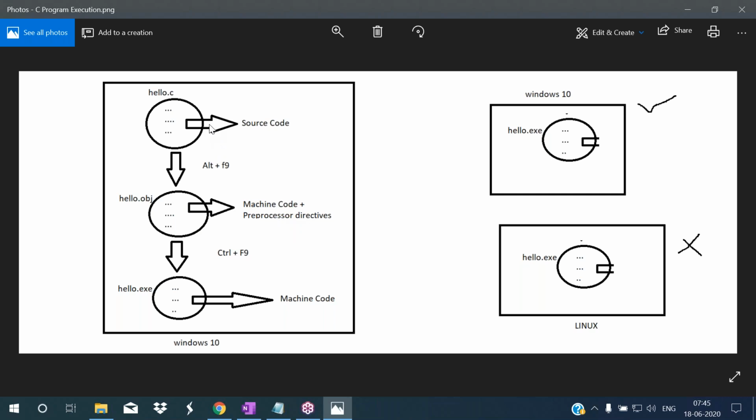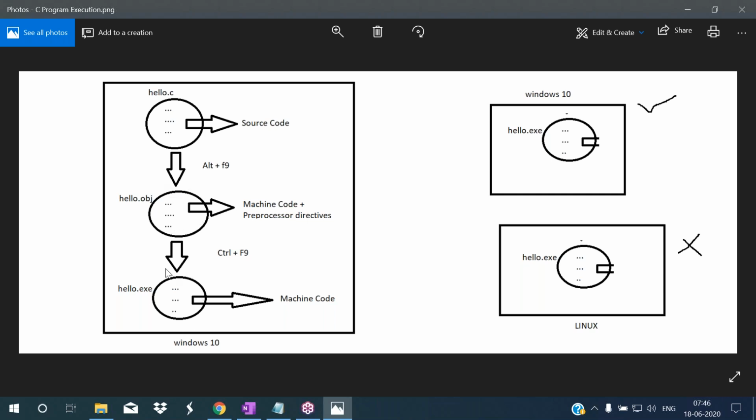So we have written some instructions here. Those instructions will be converted into machine code. Some preprocessor directives are also there. That code will not be attached here. That code will not be placed here. Okay. So now this is the object file. Object file has semi-machine code. I want to convert this to the machine code now. So I want to run this object file. So for that, we have to press which key? Control F9. So when you press Control F9, this object file will be converted to the exe file.